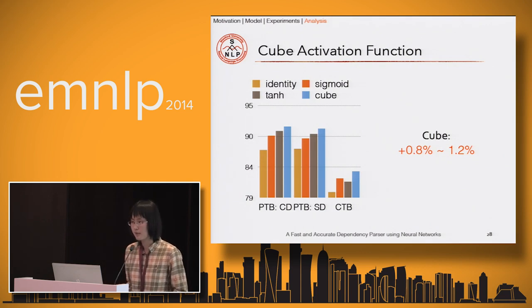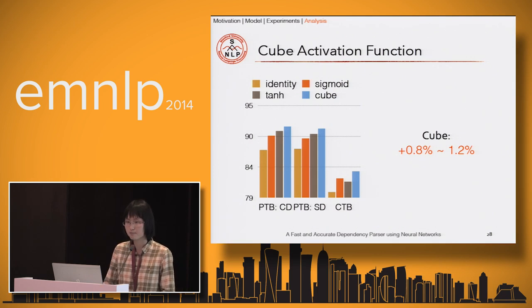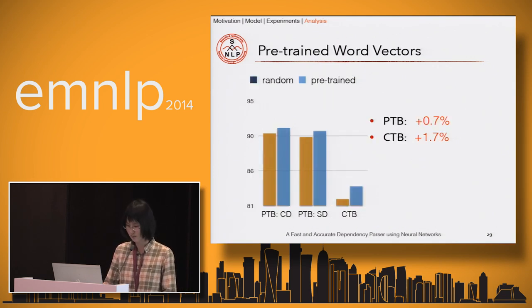Next, we want to examine the effects of different components on our parser. The first thing is the cube activation function. We compare our cube function with identity, sigmoid, and tanh. In this slide, you can see the cube function works consistently better than the other functions, and it's actually 0.8% to 1.2% better than the tanh or sigmoid.